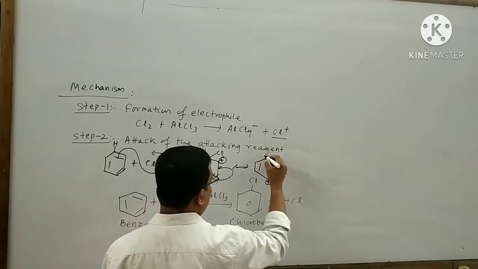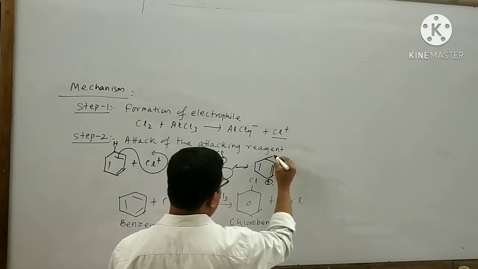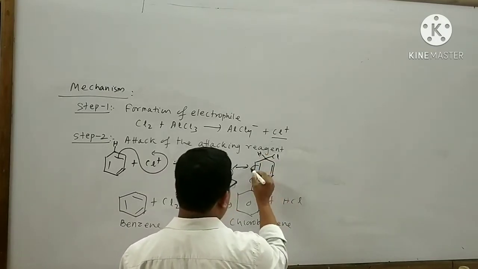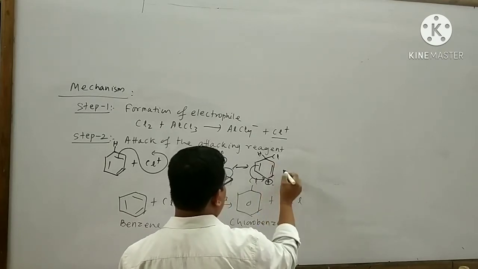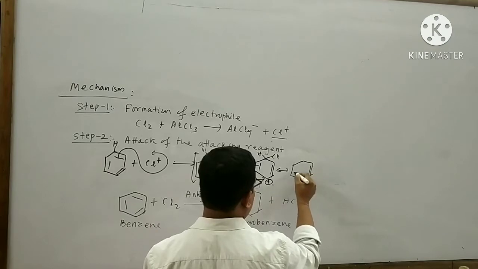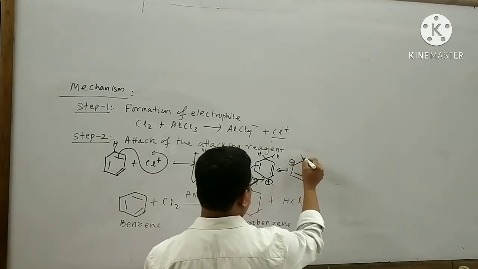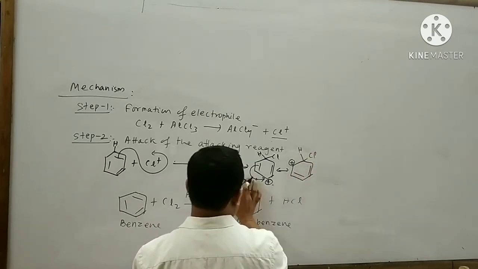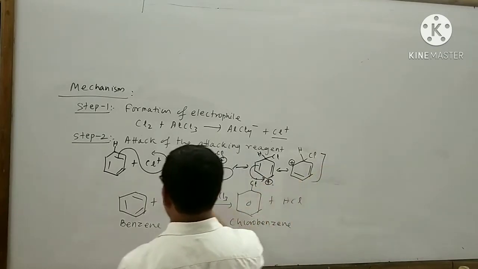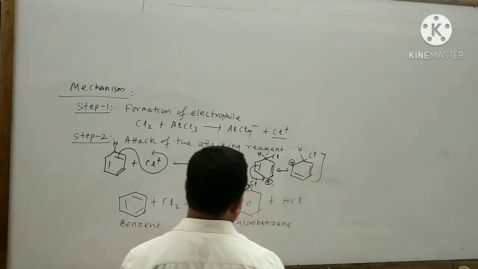I can write the structure like this. I can draw the next resonance structure like this. These three resonance structures are possible like this.